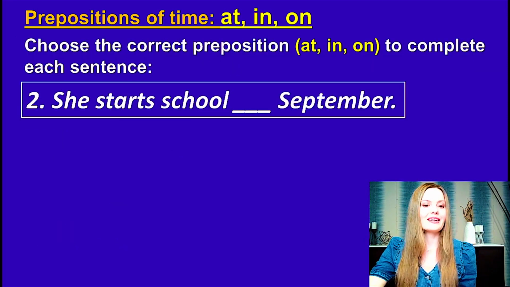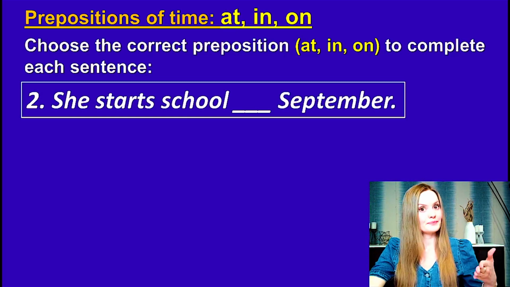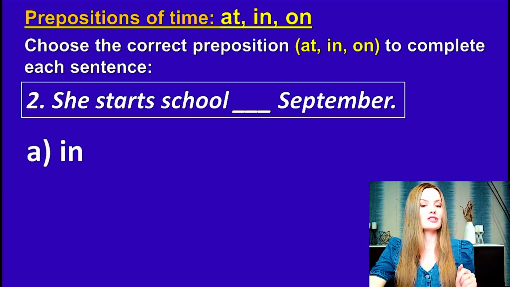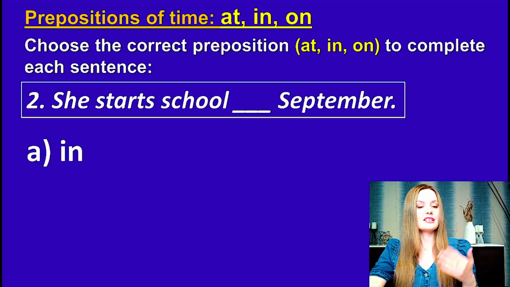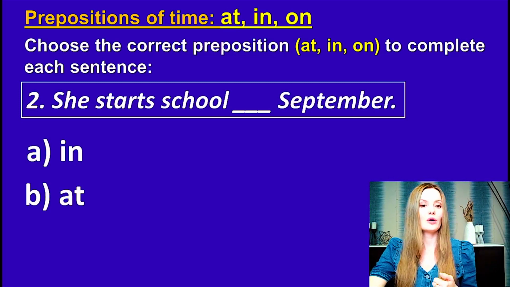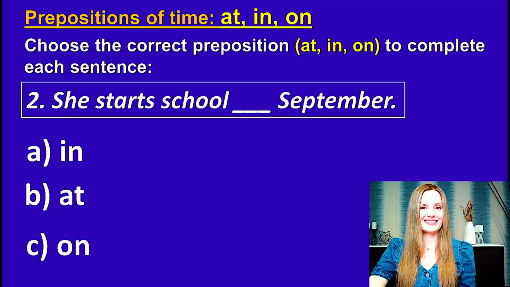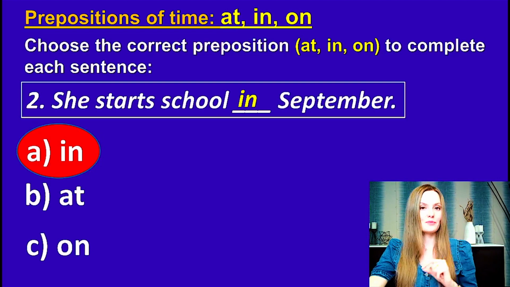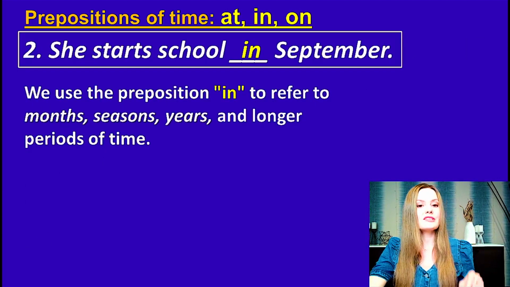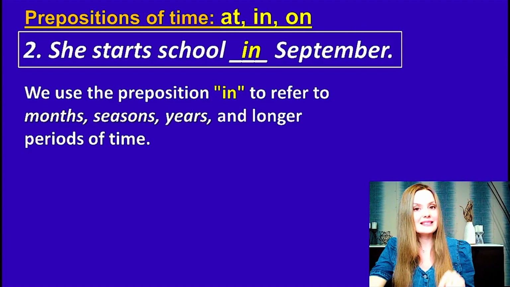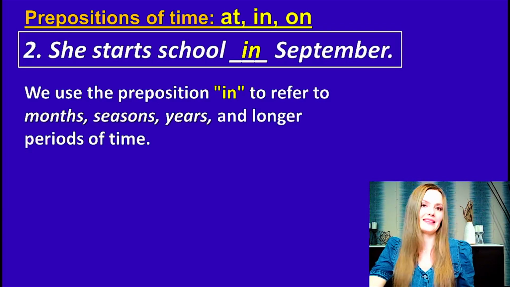Okay, the next question. She starts school September. She starts school in September. She starts school at September, or she starts school on September. What is your answer? Yes, you're right. She starts school in September. The rule is, we use the preposition in to refer to month, seasons, years, and longer periods of time. That's why we use in this sentence.